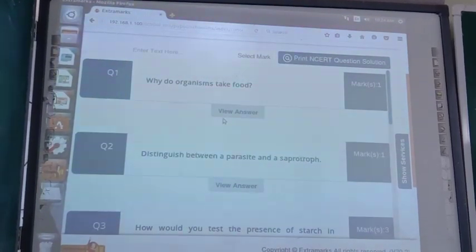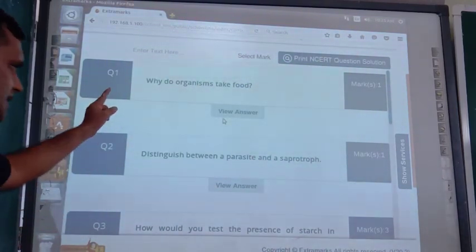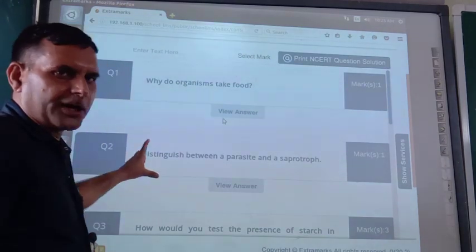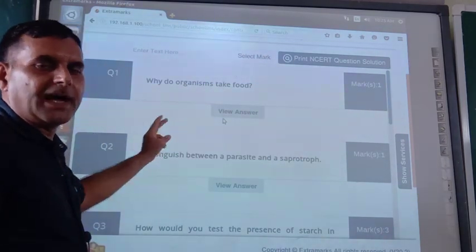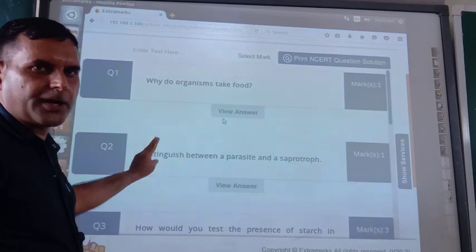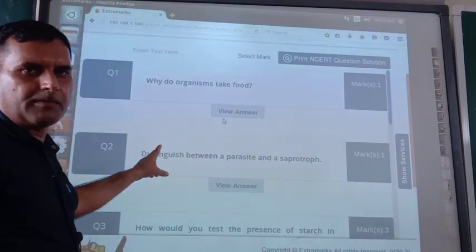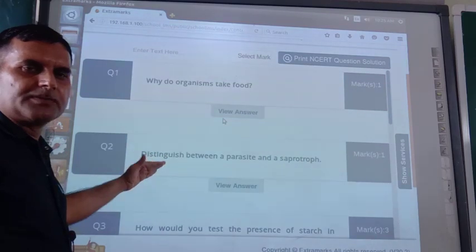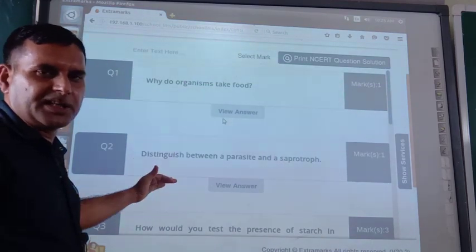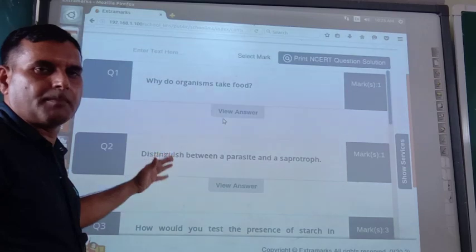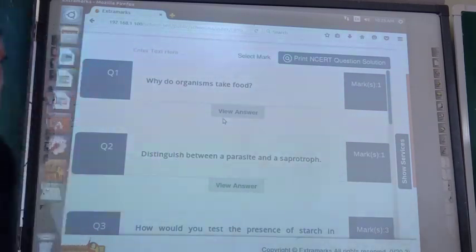So these are the NCERT questions. The first question is, why do organisms take food? One more thing: some of the questions I have already taught while explaining the chapters. If you don't want to write them again, I don't have any problem. But the questions which I have not dealt with while explaining the chapter, those must be written. So the first question is, why do organisms take food?